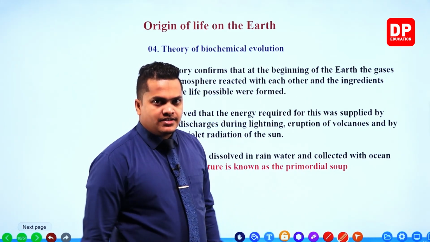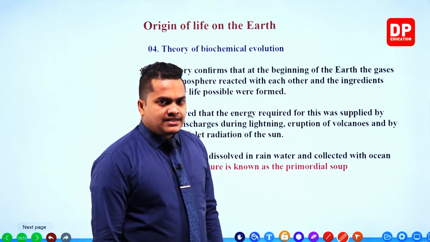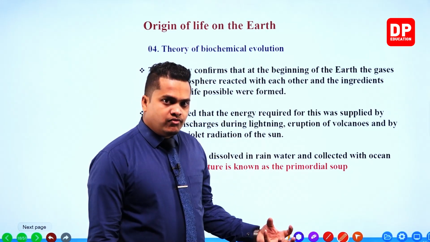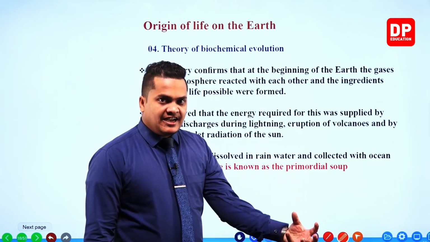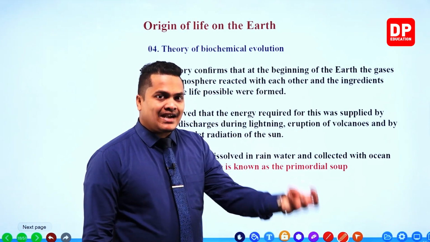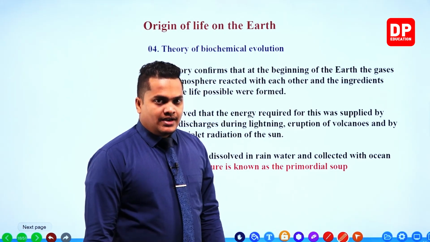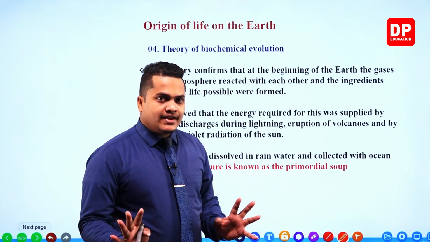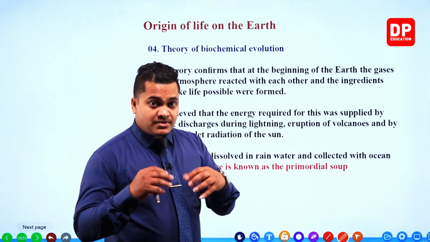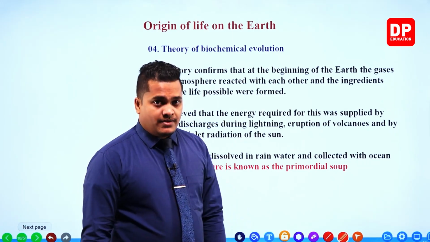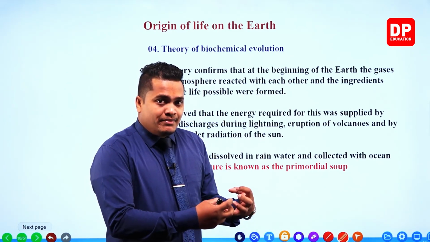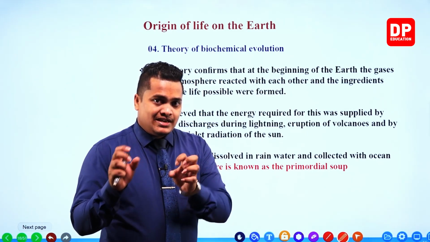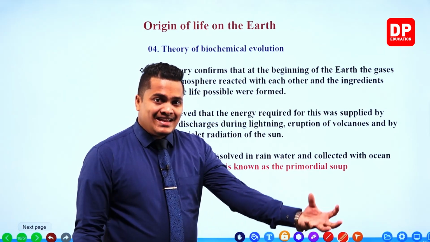For a simple example, in order to burn fuel, we need to provide heat energy. Upon providing heat energy, the fuel will burn by reacting with oxygen, and it will create other substances like carbon dioxide and water vapor. However, fuel itself will not be able to create carbon dioxide and water vapor. We have to provide heat energy.